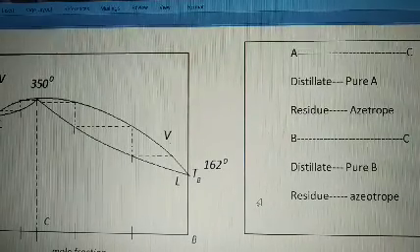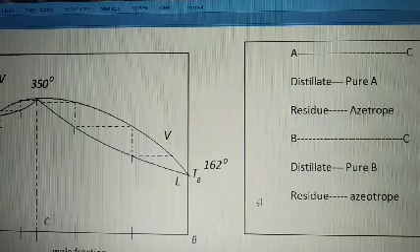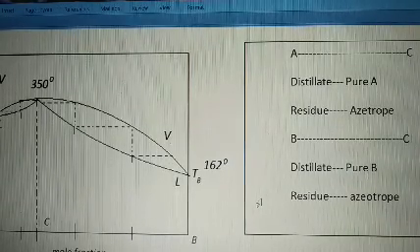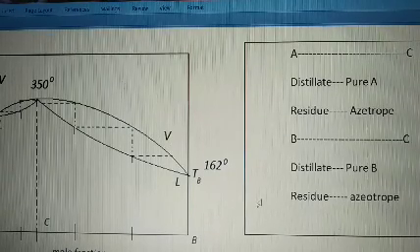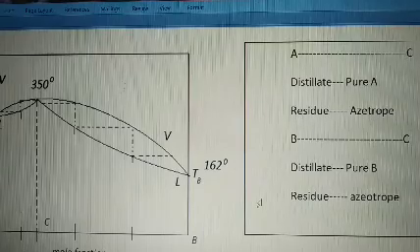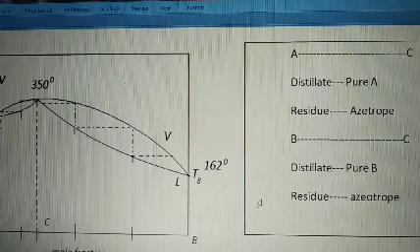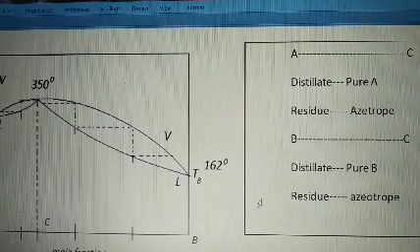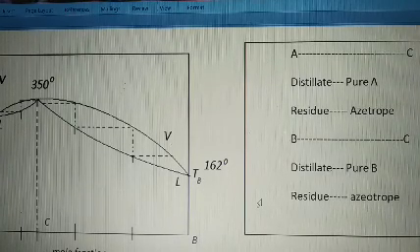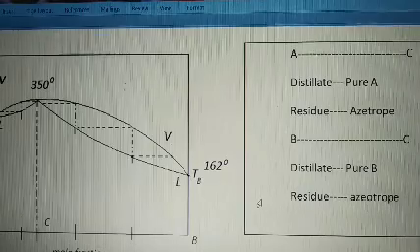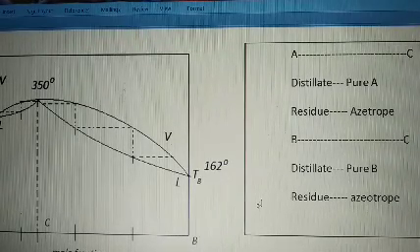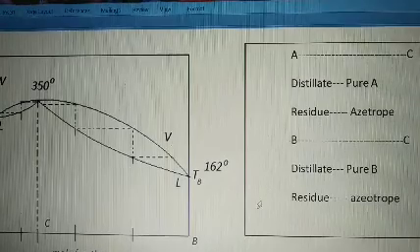So both types, whether it is the minimum boiling or the maximum boiling, differ from each other. In case of minimum boiling, the azeotropic mixture is distilled out from the flask, and pure A and pure B components are left in the flask. But when it is maximum boiling, the azeotropic mixture is left in the flask, but pure A and pure B are distilled out from the flask.